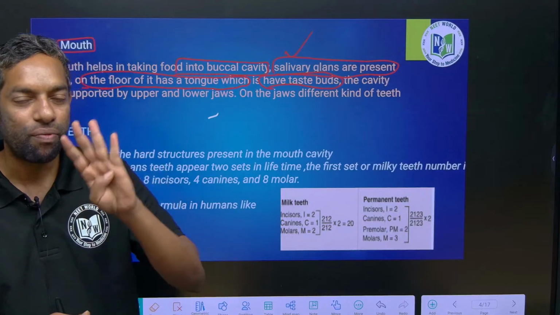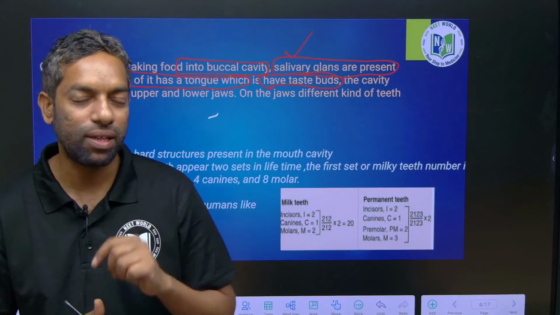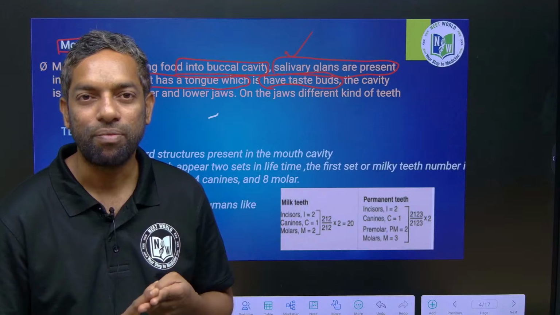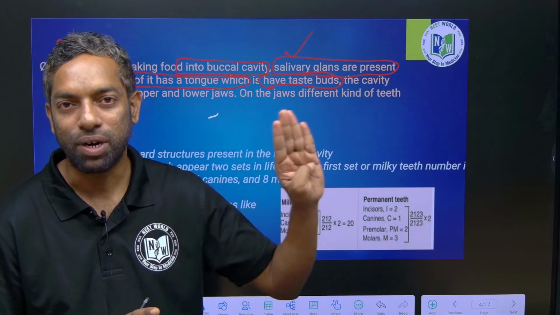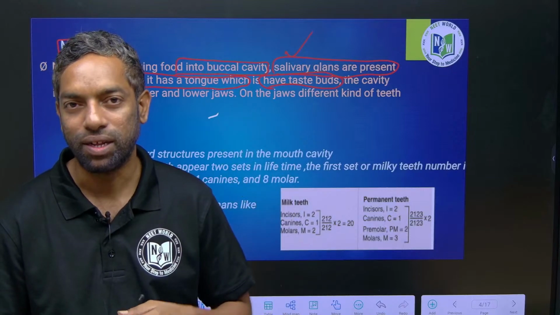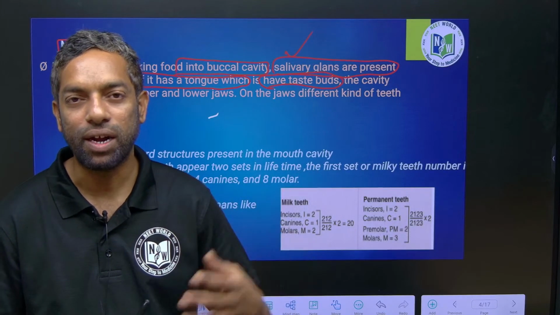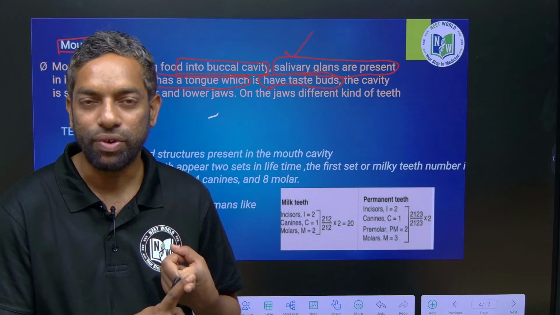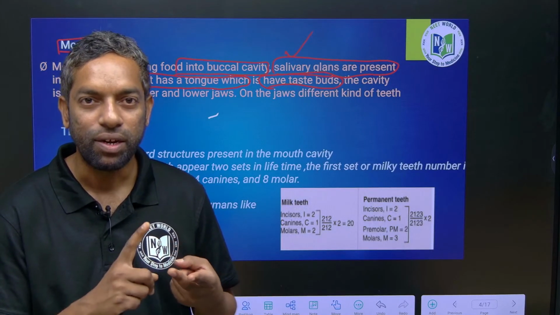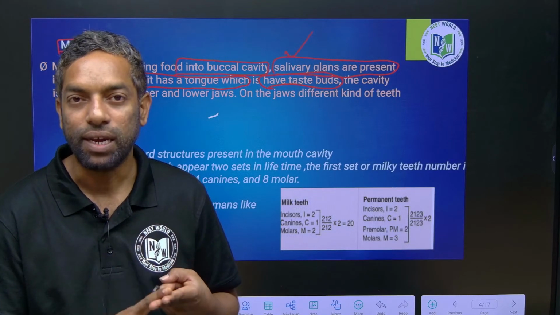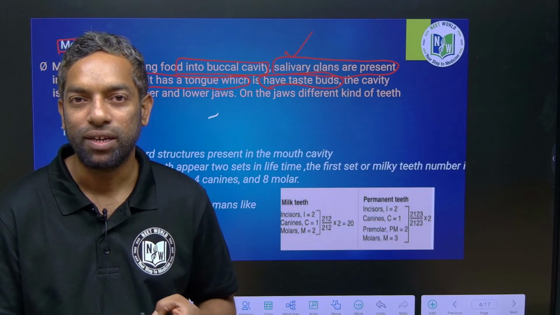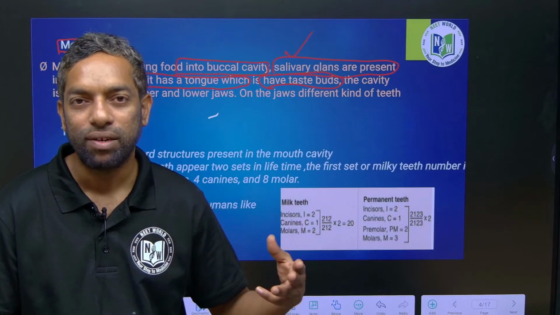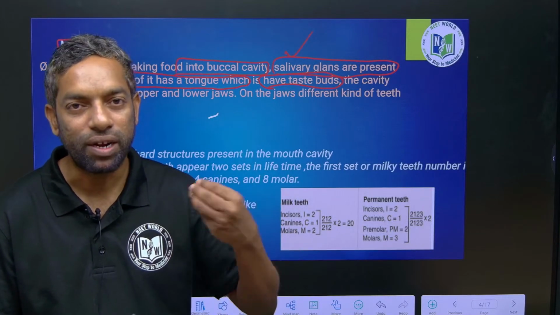There are 4 kinds of taste buds within the tongue: fungiform, filiform, circumvallate, and foliate. These 4 types of taste buds are there in your tongue. That is why you can taste different kinds of tastes: sweet, spicy, bitter. According to the taste buds, we can receive the taste.